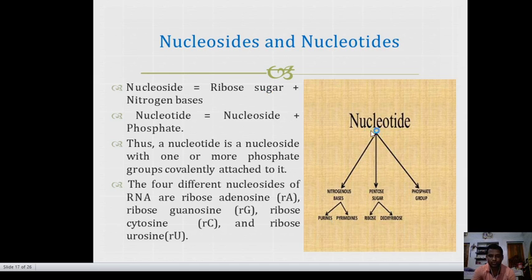Nucleoside and nucleotides. Nucleoside means ribose sugar plus nitrogen bases. Nucleotide is nucleoside plus phosphate: ribose sugar, nitrogen base, and phosphate make a nucleotide, and nucleoside means ribose sugar plus nitrogen bases.